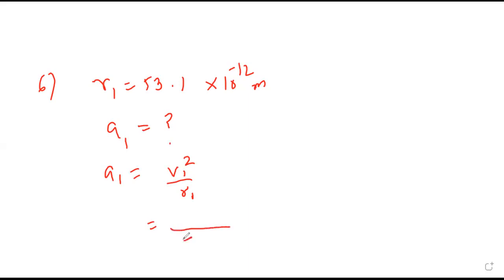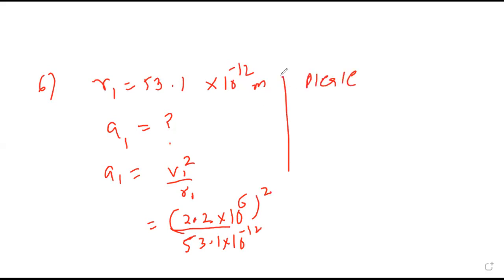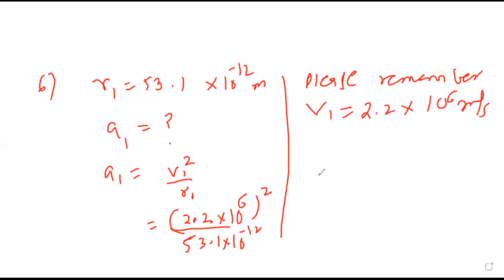See, the first orbit radius they have given. The first orbit velocity you should know by heart, it will be easy. 2.2 into 10 raised to 6. This we have to manage. Please remember, v in the first orbit is 2.2 into 10 raised to 6 meter per second.